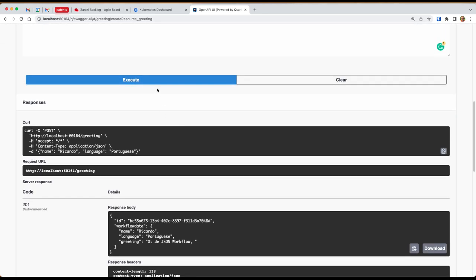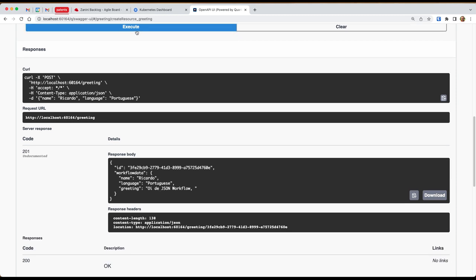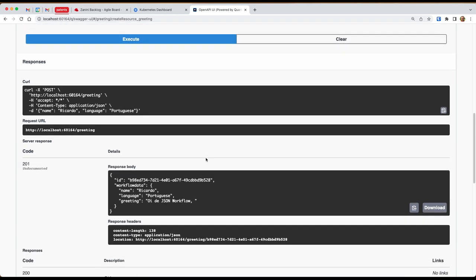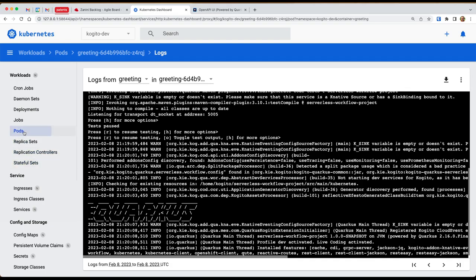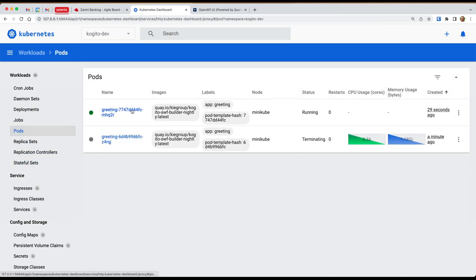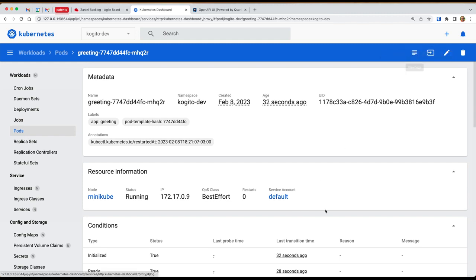How much time does it take to refresh my things here? It should be way quicker in the future, because we're going to make the configuration map that backs up the workflow refresh the file system, so we won't need to refresh the whole pod. Let's see if there's something wrong. Not sure, I don't think so.